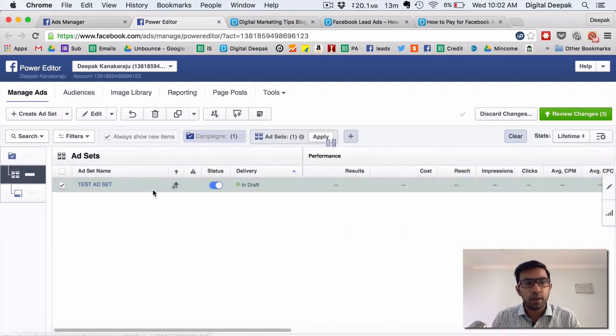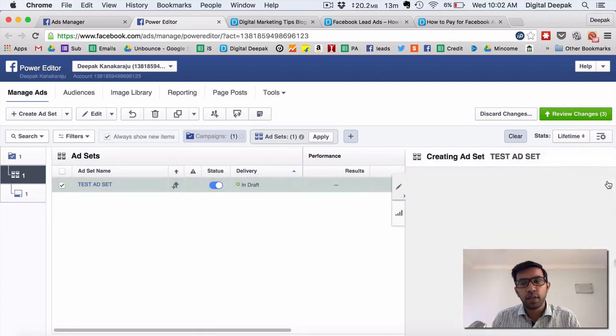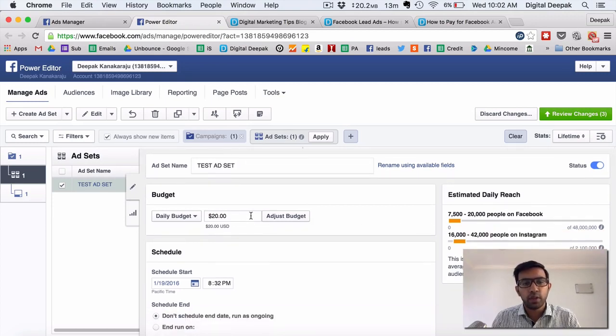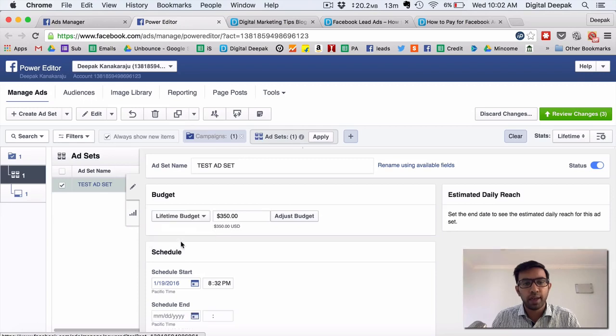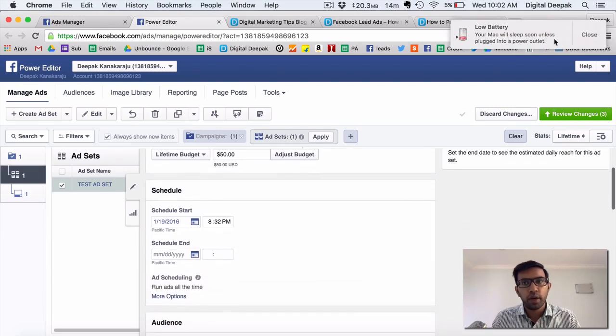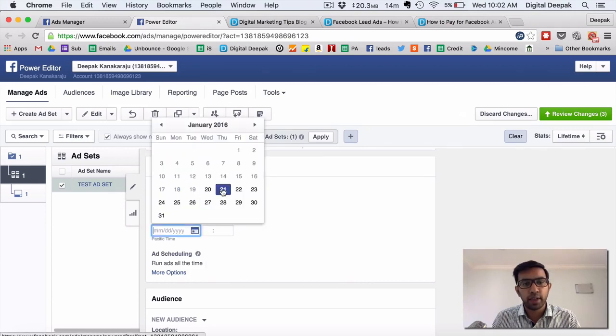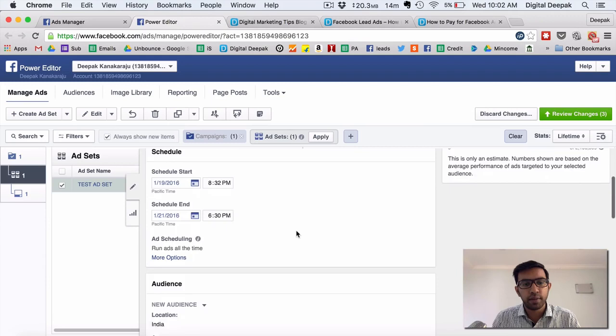Click on the campaign, and then now you see the ad set. See, ad set is the level where you set up targeting, and the page from which you are promoting. You will set up the daily budget as well. So let's say daily budget $20. You have the option of setting a lifetime budget for the campaign also. Let's say the lifetime budget is $50, and you can go ahead and do a schedule start and schedule end. For lifetime campaigns, you have to schedule an end date as well. Let's say 21st is the end date.